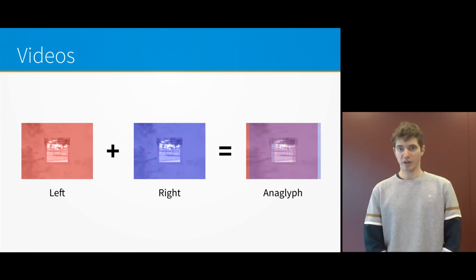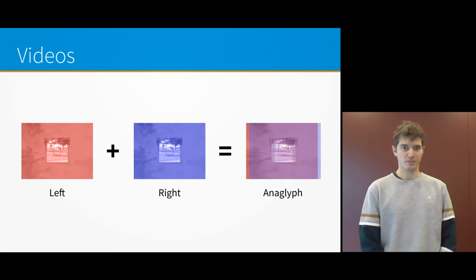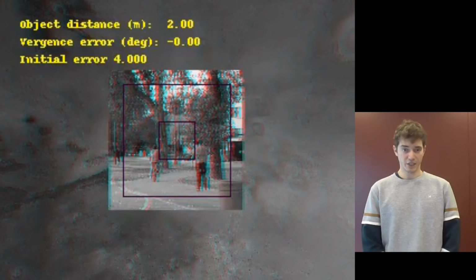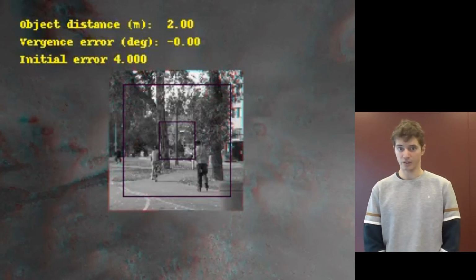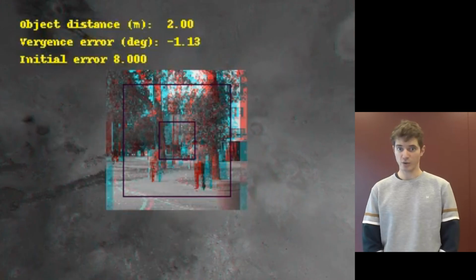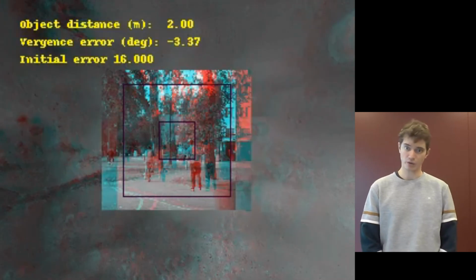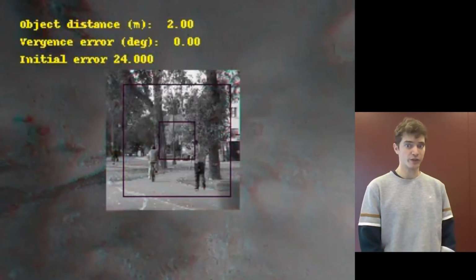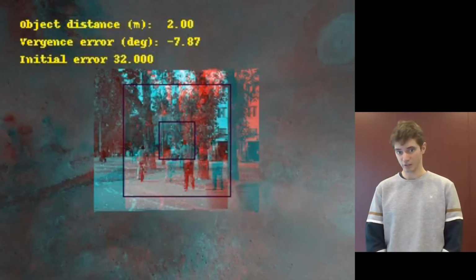You will see a screen placed 2 meters away from the robot's head. We then simulate the agent's behavior, starting from different initial Vergence errors. The initial Vergence error written on the video is expressed in pixels. The two central squares represent the fine and coarse scale, each being sampled at 32 by 32 pixels. As you can see, the agent successfully recovers from even big initial Vergence errors.